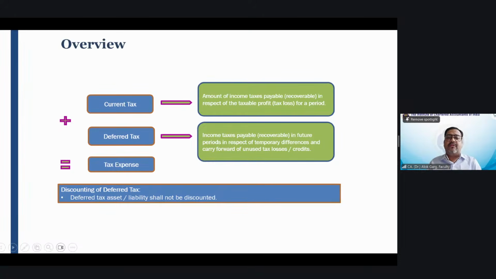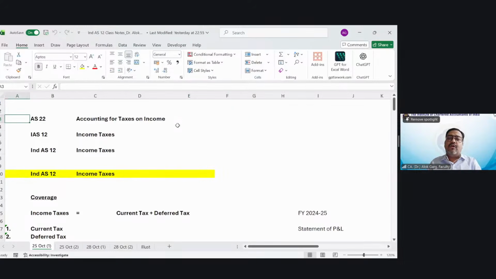So let me take you to my Excel file, and with the Excel file we'll quickly revise the concept, and we'll do a lot of questions from the Word file also.